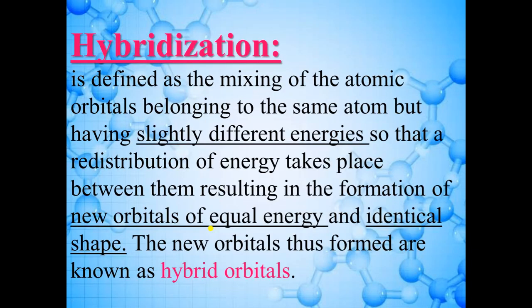So here we will define hybridization. Hybridization is defined as the mixing of the atomic orbitals belonging to the same atom but having slightly different energies, so that a redistribution of energy takes place between them, resulting in the formation of new orbitals of equal energy and identical shape. That means same shape. The new orbitals thus formed are known as hybrid orbitals.